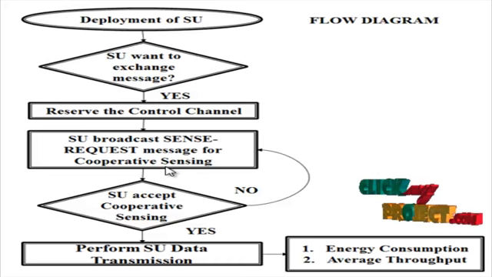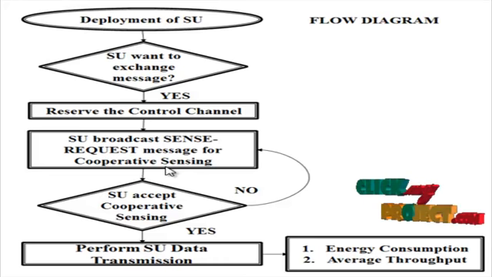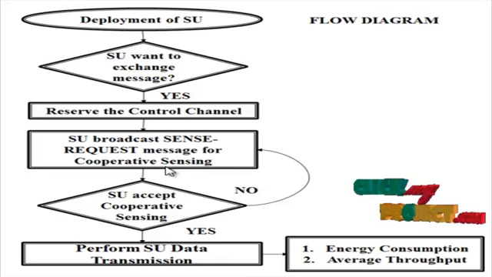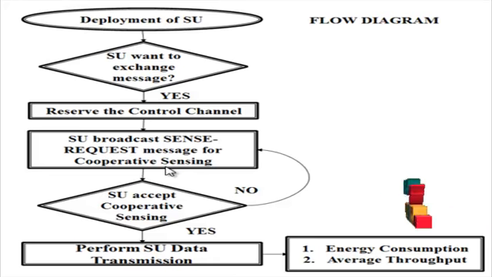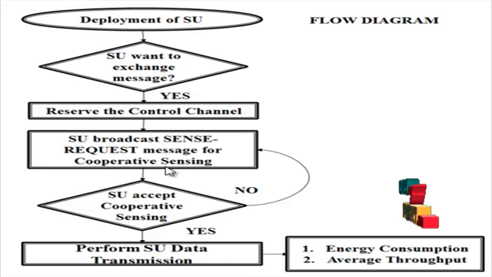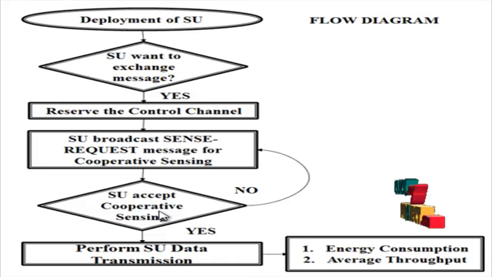Spectrum sensing is one of the main functionalities of cognitive radios, to find transmission opportunities without interfering with primary users' transmission. The more accurate and efficient the spectrum sensing is, the higher the throughput of the secondary and primary network. A CSMA based cognitive MAC protocol is integrated with SDCSS to enable efficient spectrum sensing among SUs. Finally, once an SU accepts cooperative sensing, the data transmission will be performed.